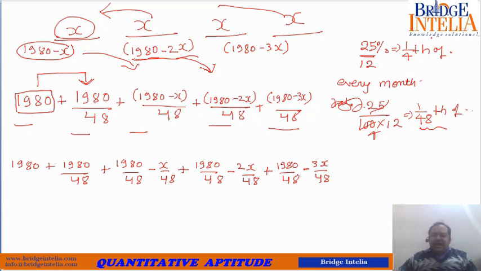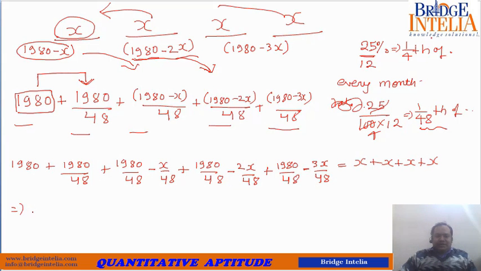This is the total money he expects from you. And what you have paid him? x plus x plus x plus x. So you have paid him this much. So these two amounts have to be equal.